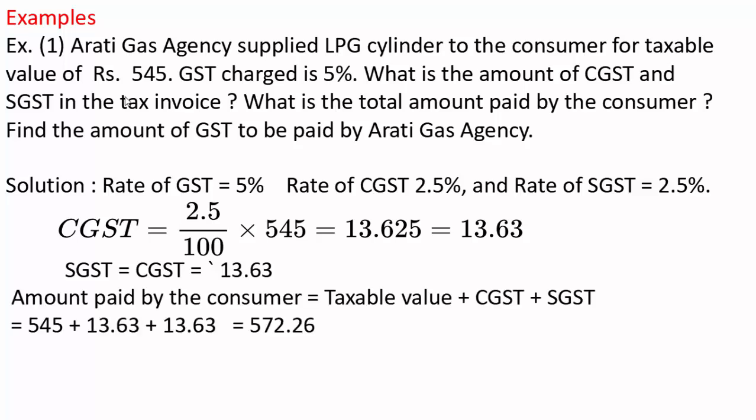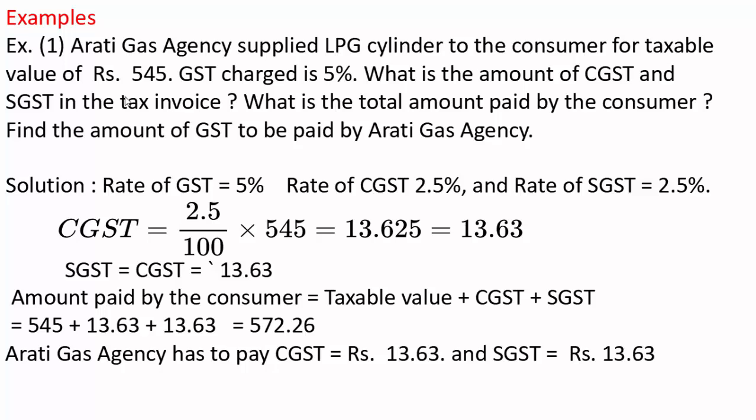The amount paid by the consumer is taxable value plus CGST plus SGST. Consumer has to pay both the taxes. That is 545 plus 13.63 plus 13.63, which is 572.26. This is the total amount paid by the consumer.